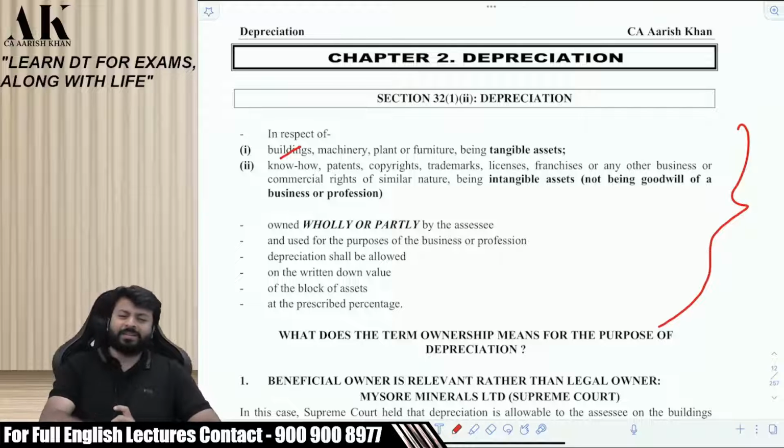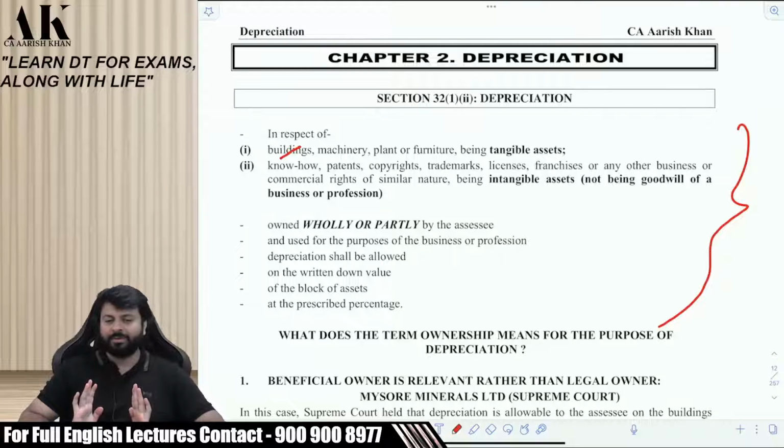Now you will say, what is building, sir? We see it on the road, sir. We know that, sir. Please don't generalize the law. In the eyes of the law, we need to see what you mean by a particular term. We are not reading a newspaper. We are reading a law.